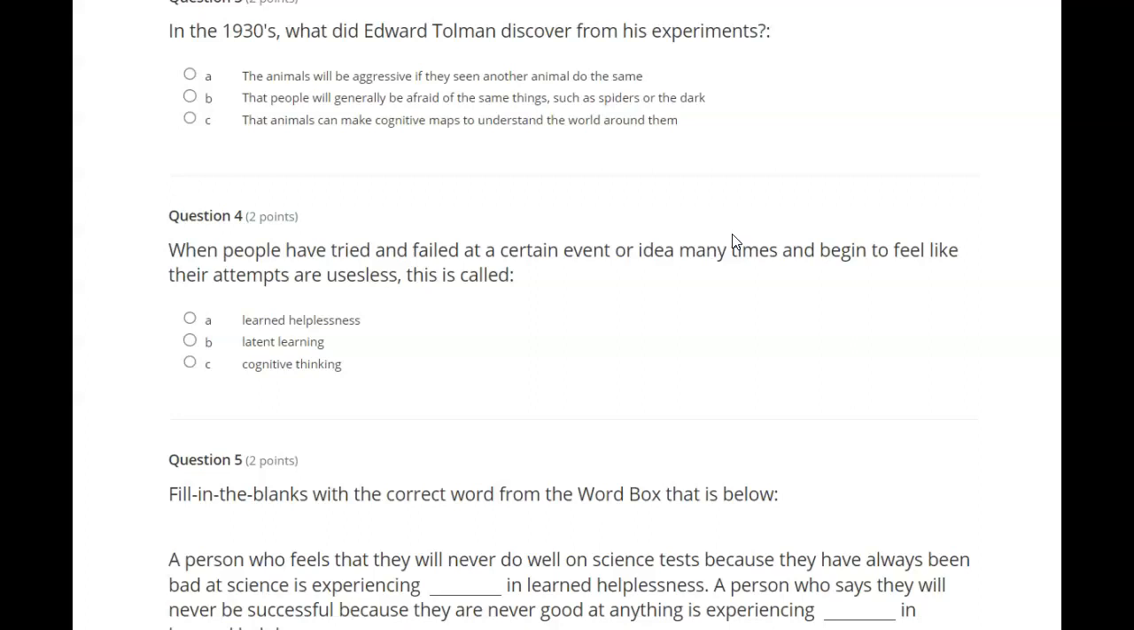In the 1930s, what did Edward Tolman discover from his experiments? The animals will be aggressive if they see another animal do the same, that people will generally be afraid of the same things, such as spiders or the dark, that animals can make cognitive maps to understand the world around them.